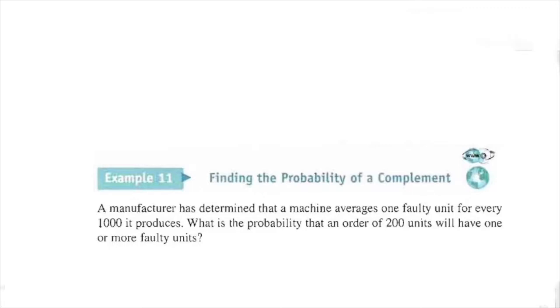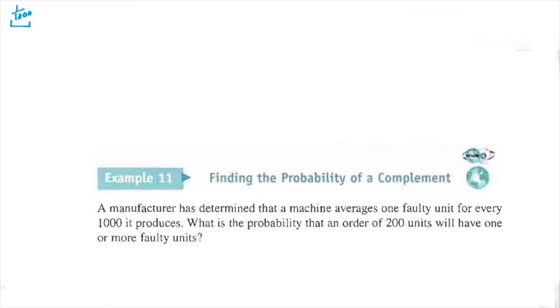So let's think about that for a second. You get your 200 units. You open the first box. What is the probability of that one box being faulty? 1 out of 1,000.